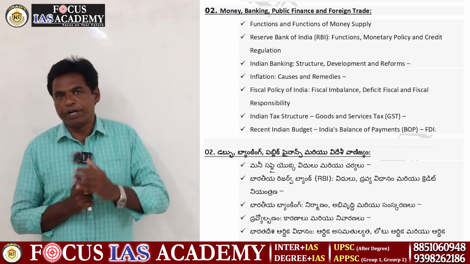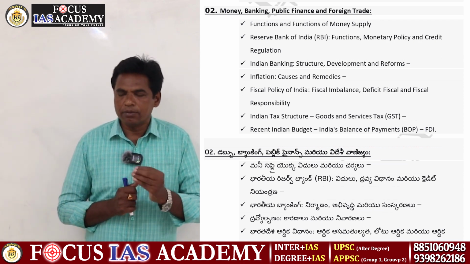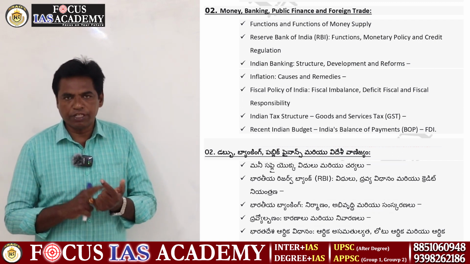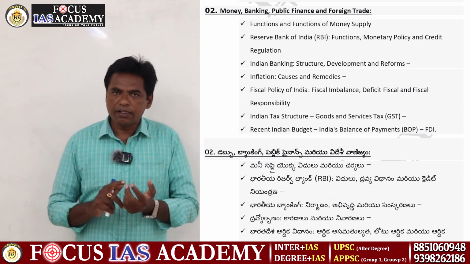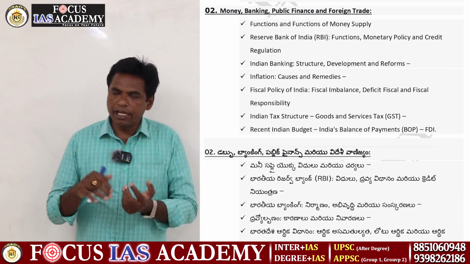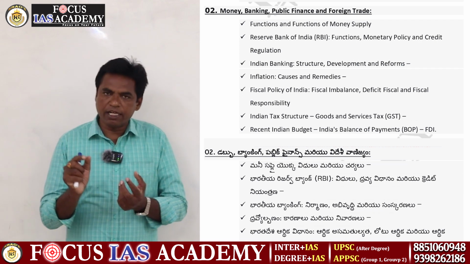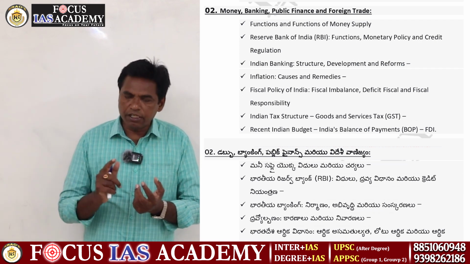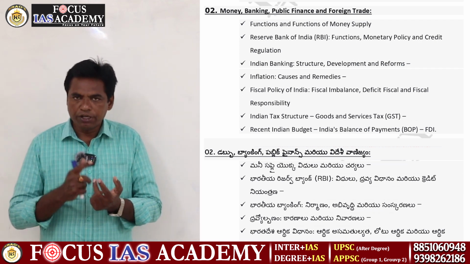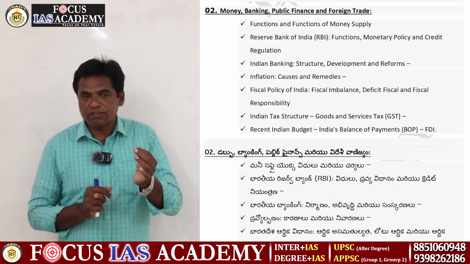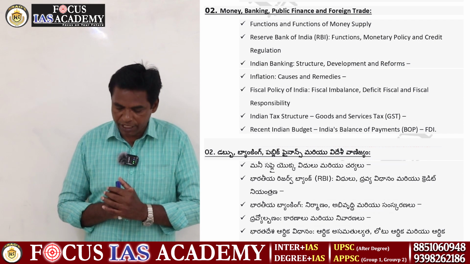RBI appointed a committee. That committee classified money as M1, M2, M3, M4. After 2000, another committee was appointed, and that committee terminated M4. At present, we have M1, M2, M3. These activities are very important, and money functions are also important.